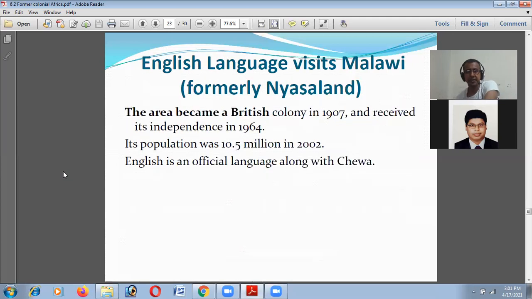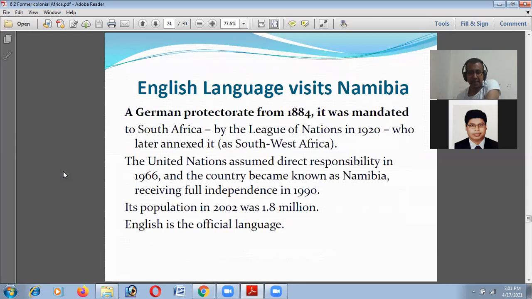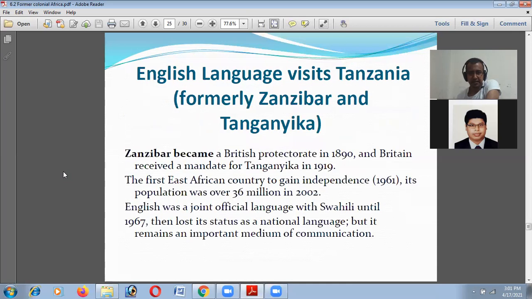Also Malawi, and its population is 10.5 million in 2002. English is an official language along with Chewa. Namibia, English is the official language. Tanzania, English is a joint official language with Swahili until 1967, and Swahili has the status of national language, but English remains an important medium of communication.